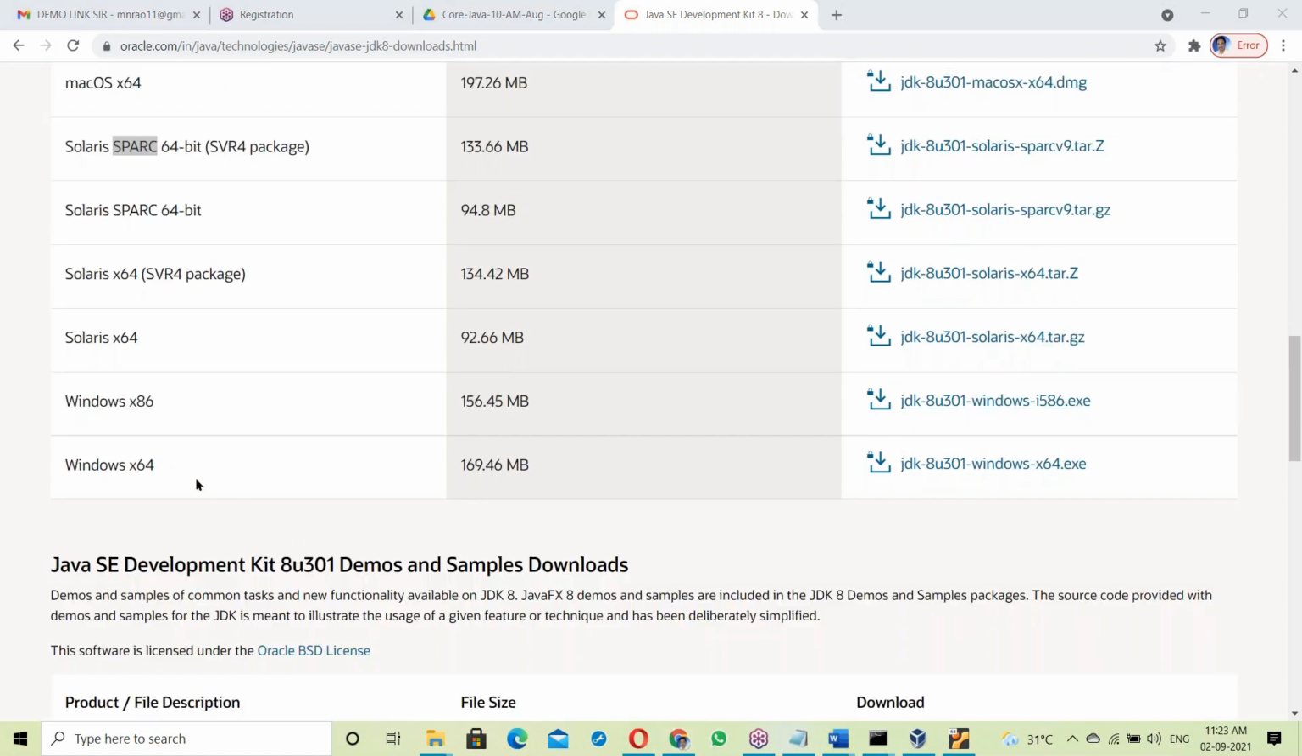If it is a Windows 64-bit OS, this one we should download, the last one, the Windows x64 one. For a 64-bit OS, the last one we have to download. For Windows OS, Windows 10, the last one we have to download.